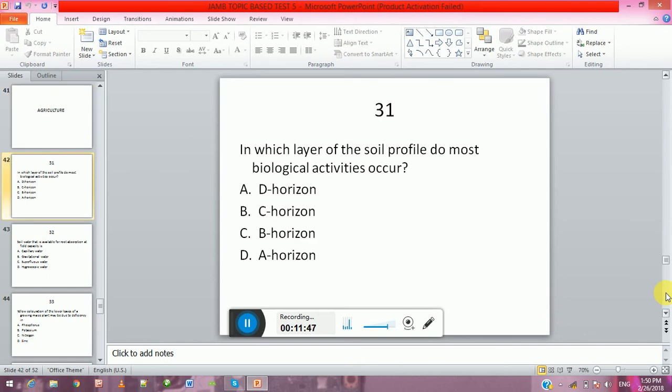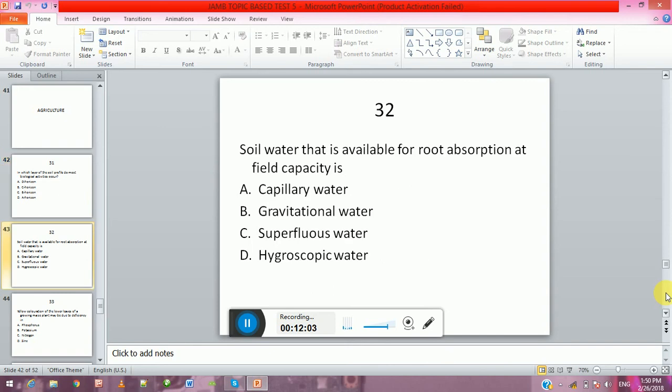Agriculture. In which layer of the soil profile do most biological activities occur? A, D horizon, B, C horizon, C, B horizon, D, A horizon.